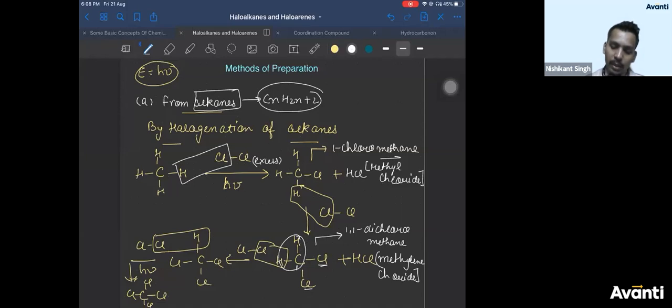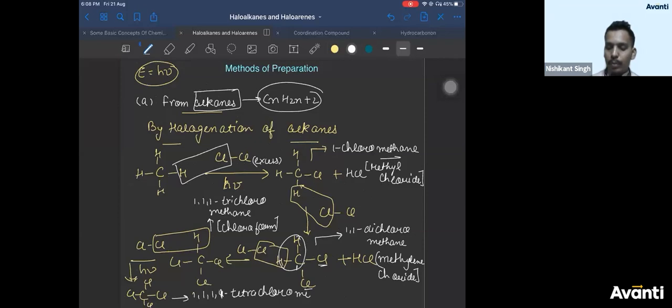Okay? Then this compound has 3 halogens on the first carbon, so 1, 1, 1, trichloromethane. The common name of this compound is chloroform. And this compound has 4 halogens on the first carbon, 1, 1, 1, 1, tetrachloromethane. The common name of that compound is carbon tetrachloride.